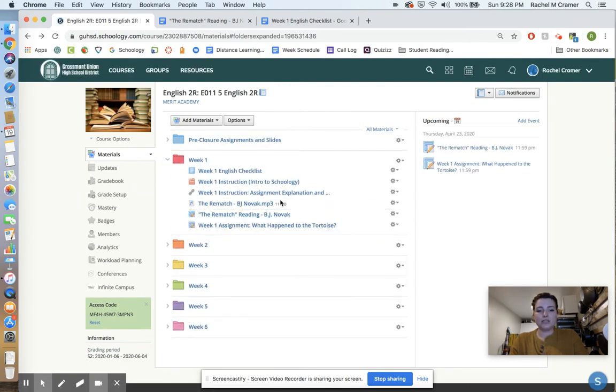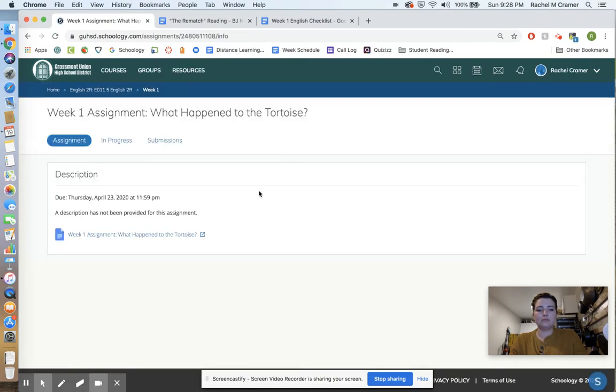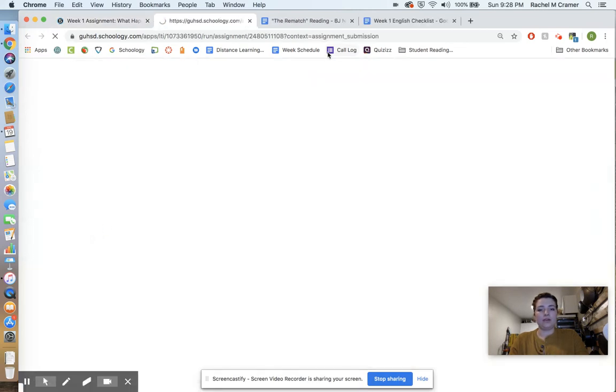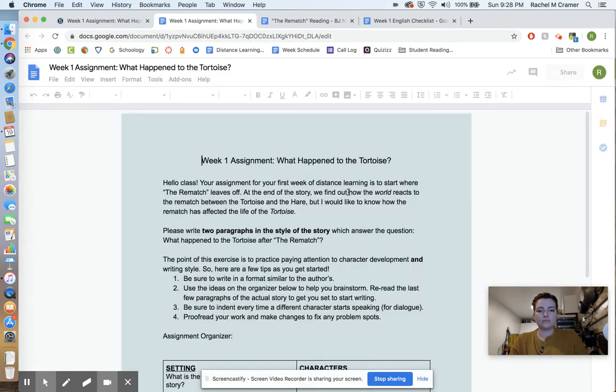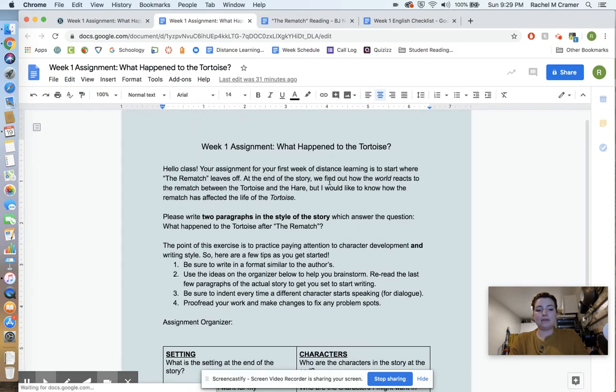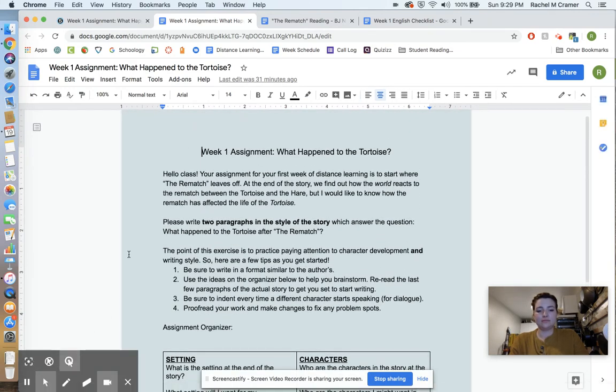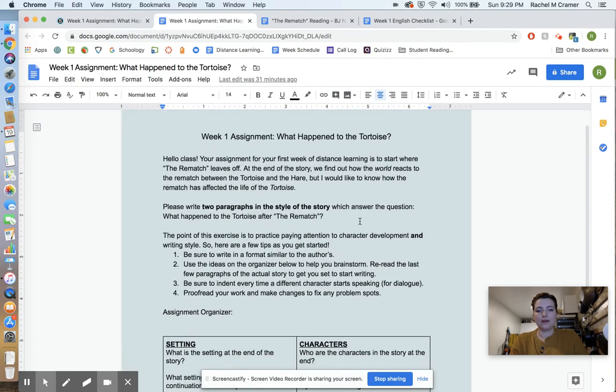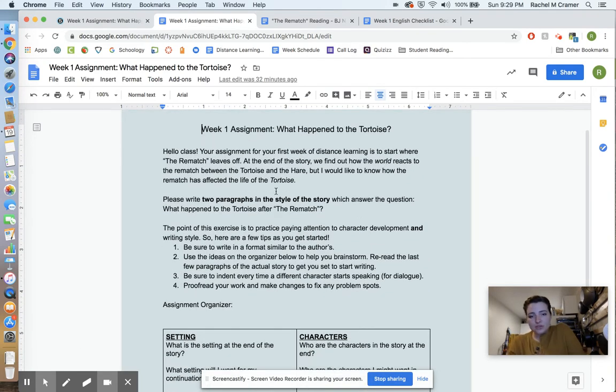Once you've completed your annotations, you are going to go to week 1 assignment. What happened to the tortoise? All right, now in this assignment, it's going to look the same as the last one. I'm just going to go ahead and open it right here again. This is your assignment for week 1. Okay, so let's read through this together. The week 1 assignment, what happened to the tortoise?